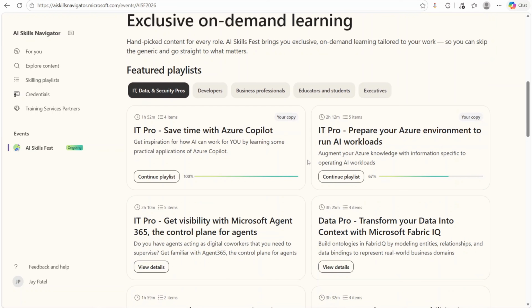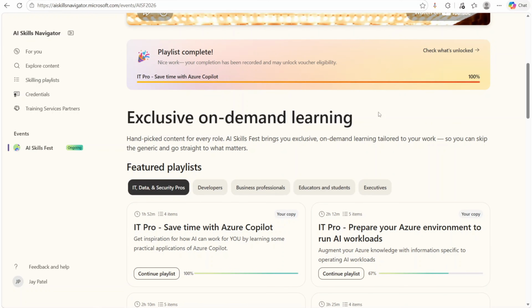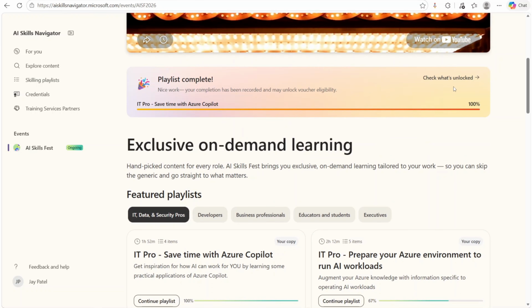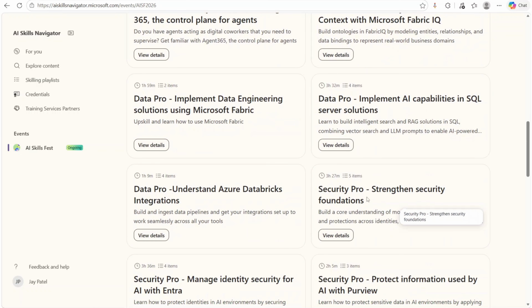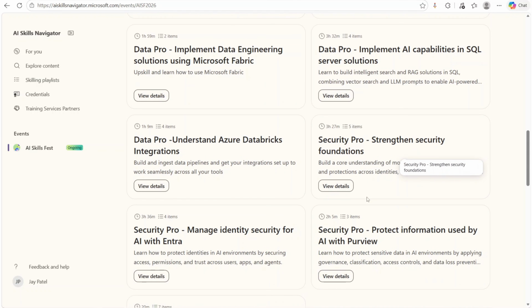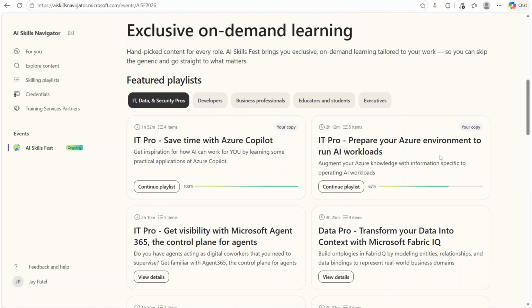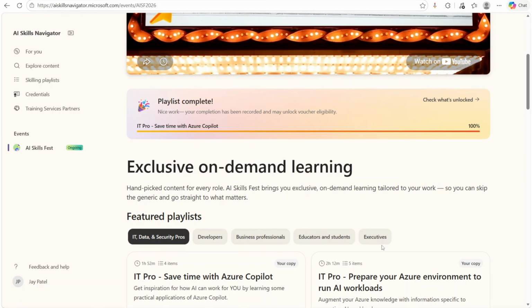So make sure that as soon as you complete your first playlist, you fill up this form so that you become eligible for the voucher. And then if you want to explore other playlists as well, you can just go and check them out, right? It's not like if you complete more playlists then you'll be receiving multiple vouchers. You'll only receive one voucher irrespective of the number of playlists you complete, right? So it's always a better idea to just submit the form as soon as you complete your first playlist.